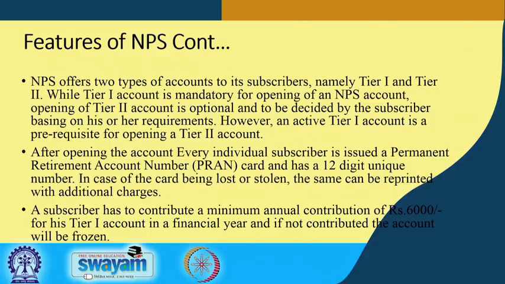A subscriber has to make a minimum annual contribution of 6,000, that means a minimum of 500 rupees per month, to the tier 1 account, and if you are not able to contribute, then your account will be frozen or closed. So, that is what basically this is, and how the contributions are made.